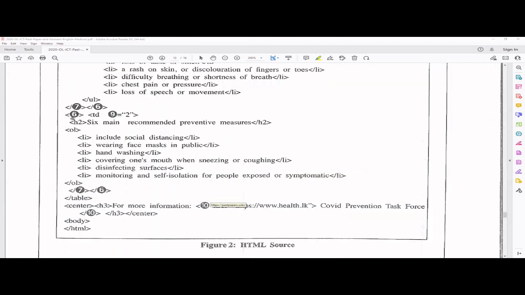6 we already know it's a TR and TD, right? And the 9th one should be colspan, because colspan should be 2 here. Then this is the next one. You have the ordered list, right? And TD, TR is finishing off.